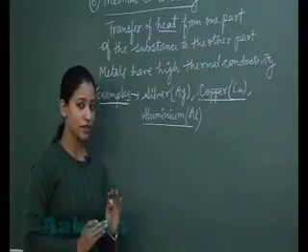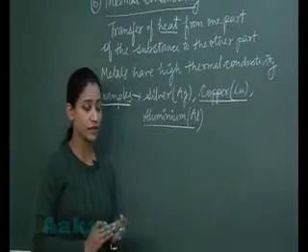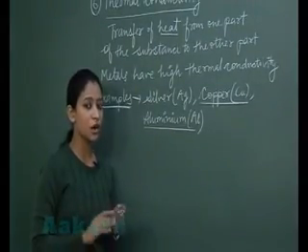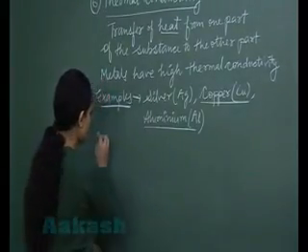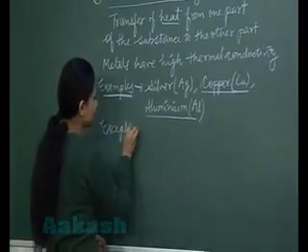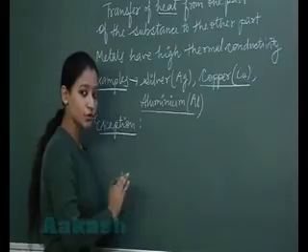Now when we talk of the exception, generally I am saying that metals are good conductors of heat, but there are certain metals like mercury and lead which are poor conductors of heat. So when I have to talk about the exception that I am going to take is of the poor conductors of heat.